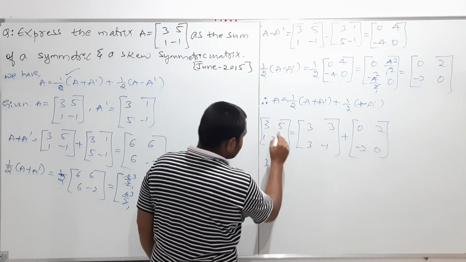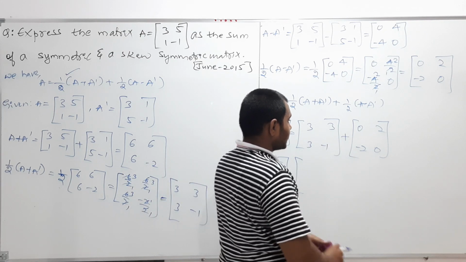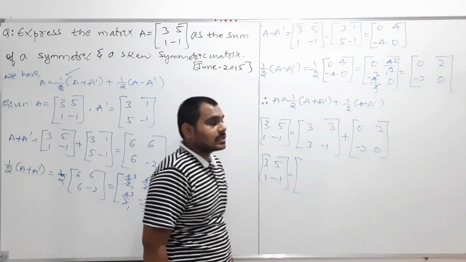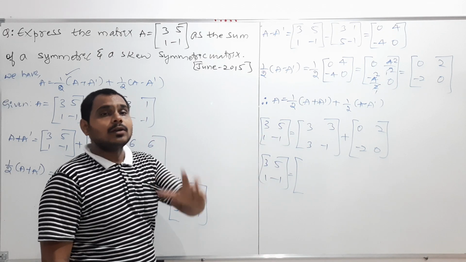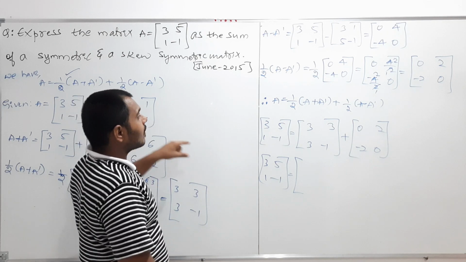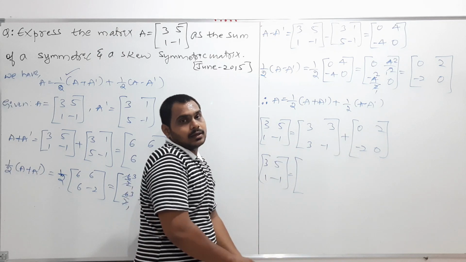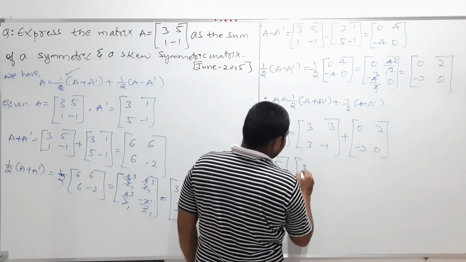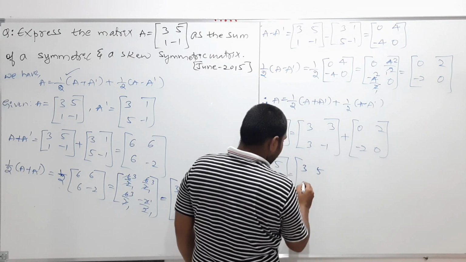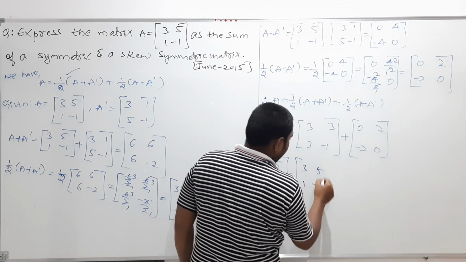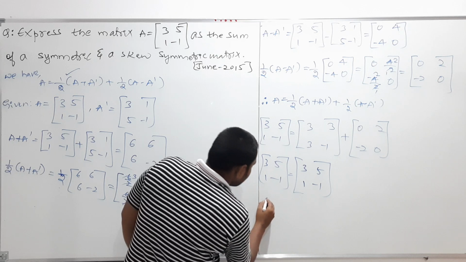So my dear students, it's 3, 5, 1, minus 1. This is equal to the addition of these two matrices. After adding these two matrices, we should check whether we get this matrix again. If this is equal, then whatever we calculated, half into A plus A dash, is the symmetric, and half into A minus A dash is the skew symmetric. Clear? So 3 plus 0 is 3, 3 plus 2 is 5, 3 minus 2 is 1, minus 1 plus 0 is minus 1. So therefore, my dear students, this LHS is equal to RHS.